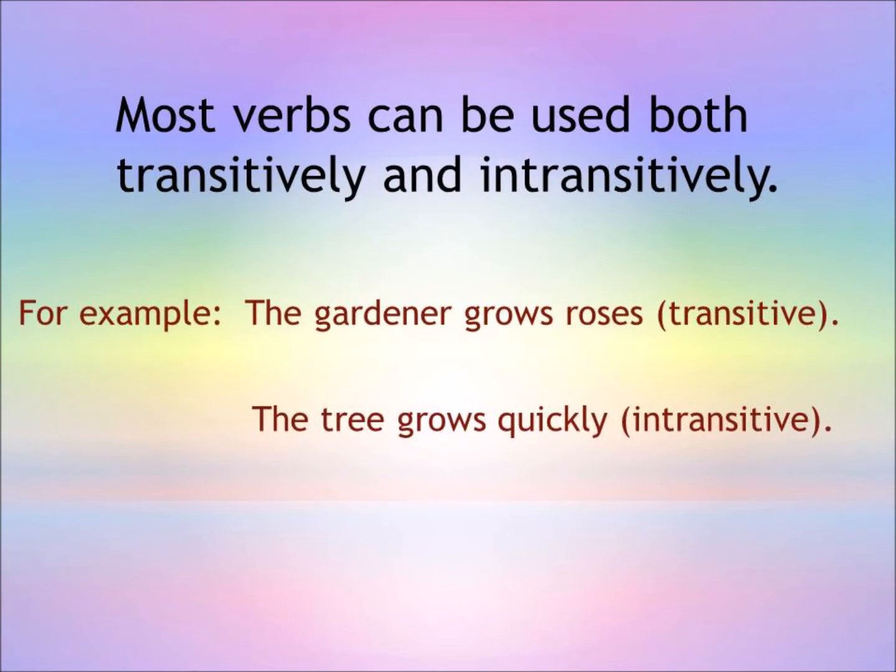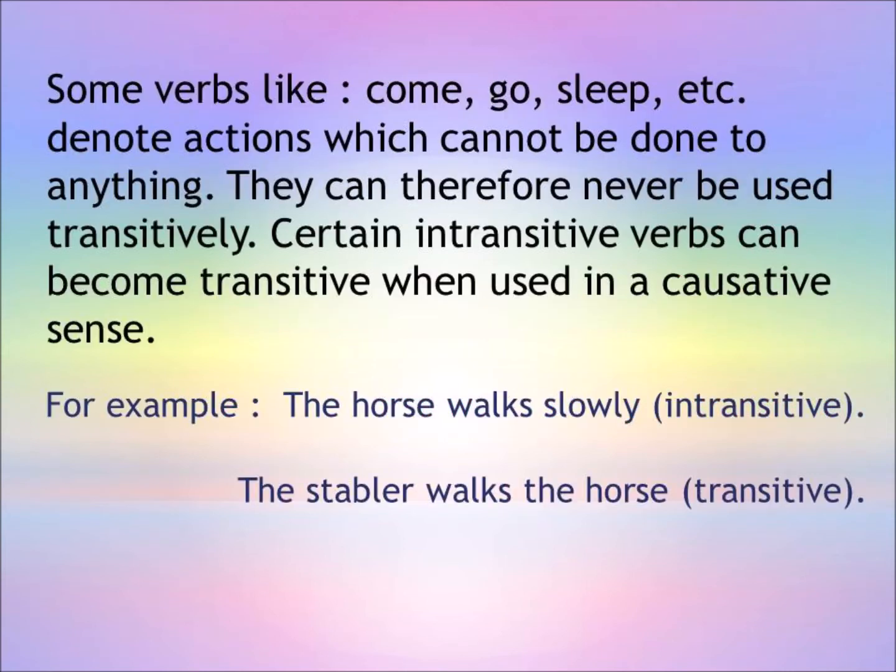Most verbs can be used both transitively and intransitively. For example, the gardener grows roses. Transitive. The tree grows quickly. Intransitive. Some verbs like come, go, sleep, denote actions which cannot be done to anything. They can therefore never be used transitively.